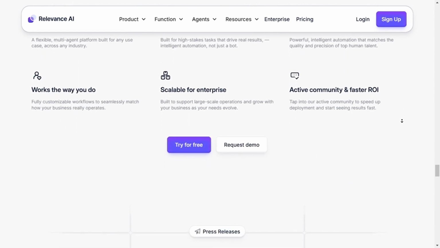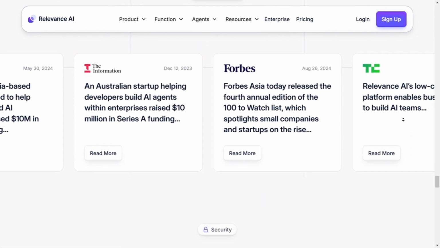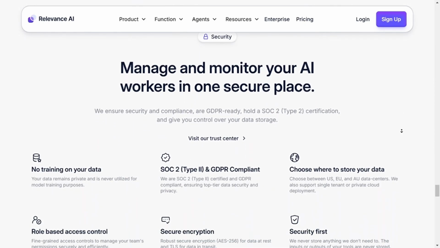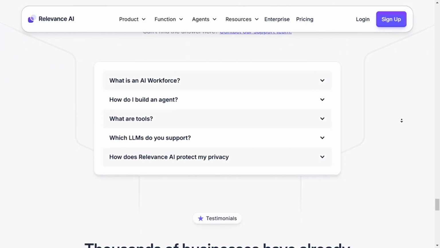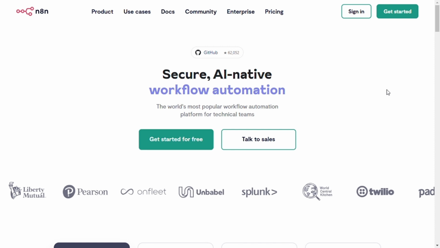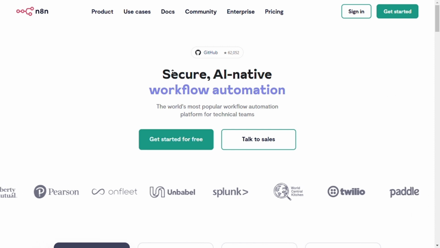This is best for businesses and developers who need AI-driven insights from large datasets, like customer segmentation or recommendation systems. Now let's dive into N8N. This is best for automation and workflow orchestration.